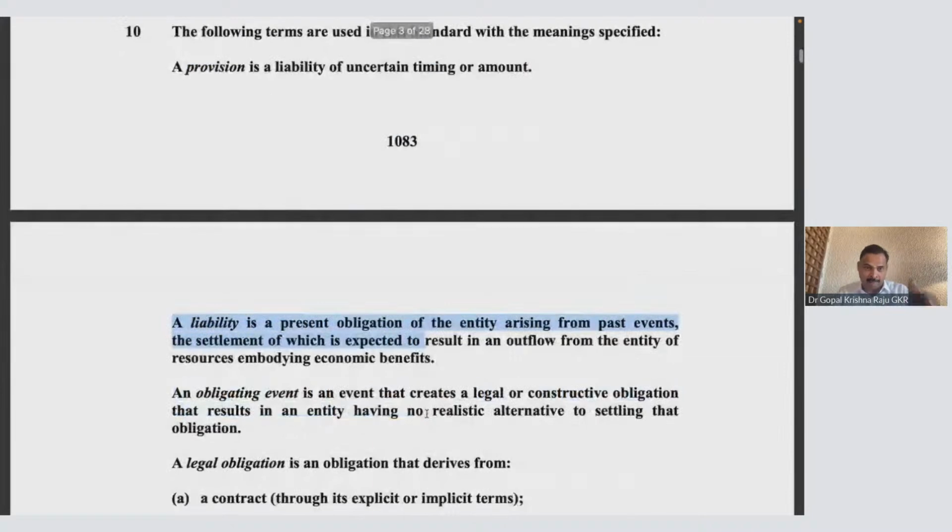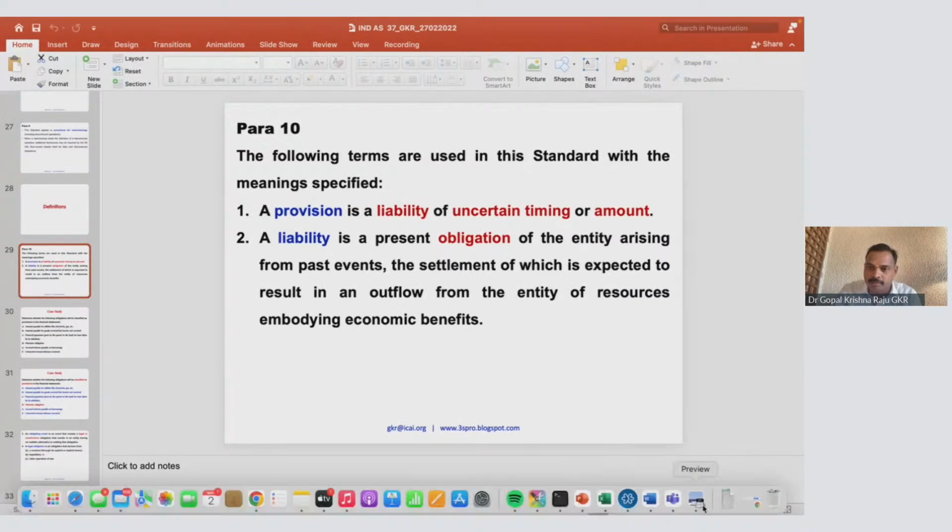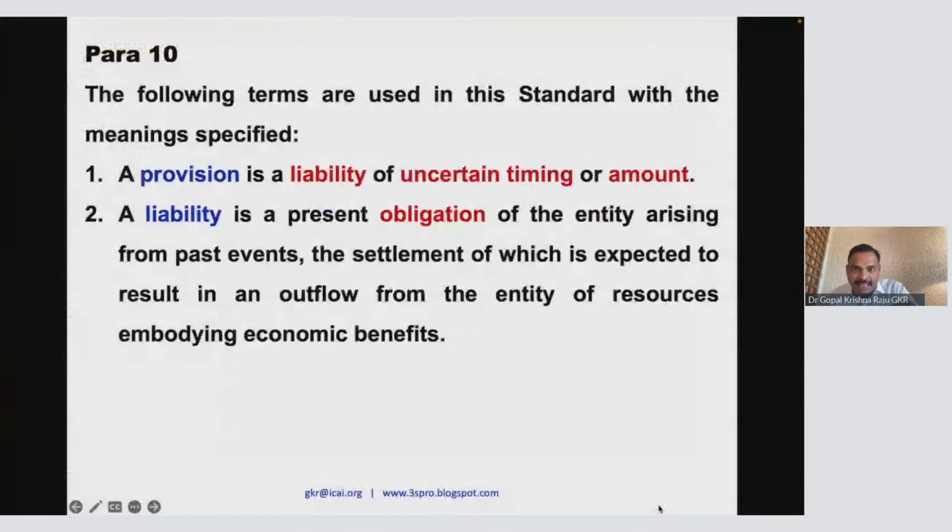Provision, liability. If you understand, I will say 90% of the standard is over. These are the two important definitions you need to be very thorough with. So what is the provision? What is the liability? Provision is the liability of uncertain timing or amount. Liability is the present obligation of an entity.